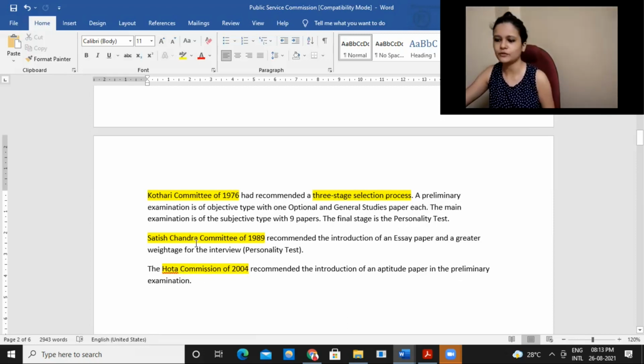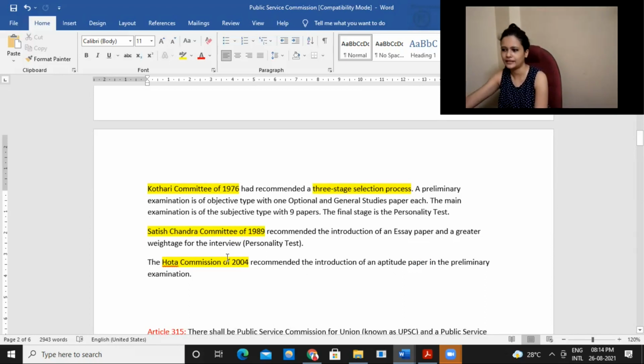So you can remember the names of these three committees, not the years, and say that the provisions with regard to the public service exam were based on recommendations of various committees, and accordingly these recommendations were implemented as well.